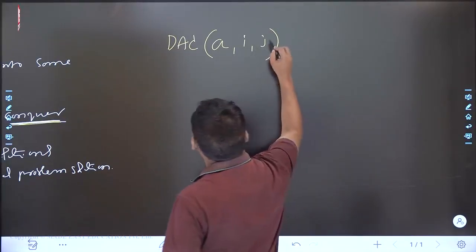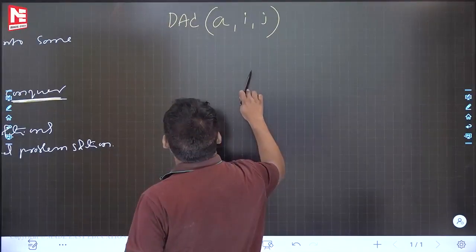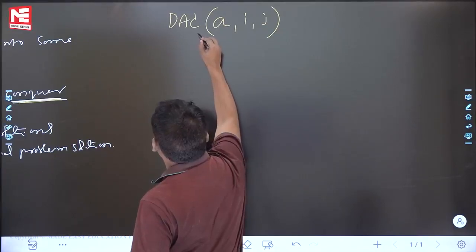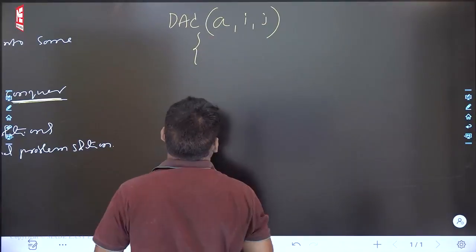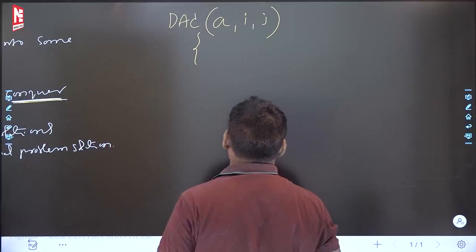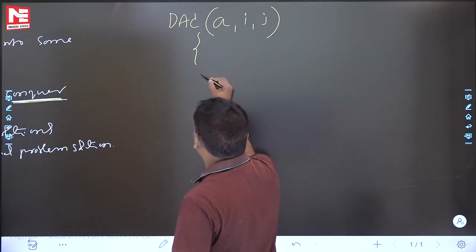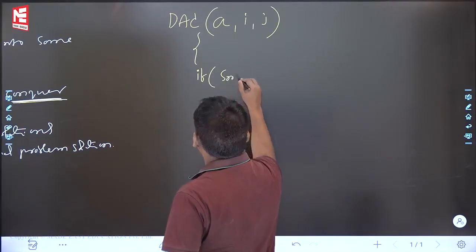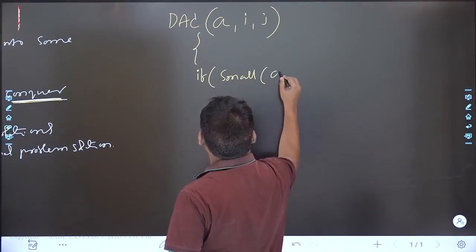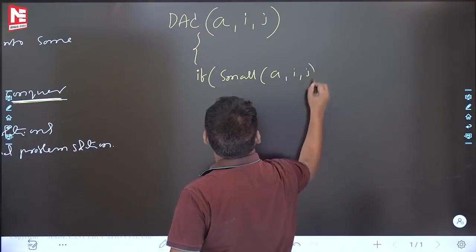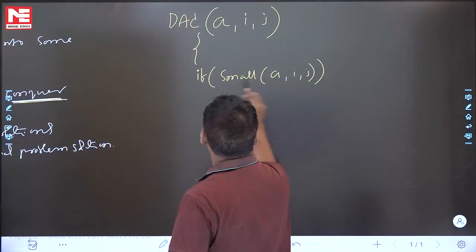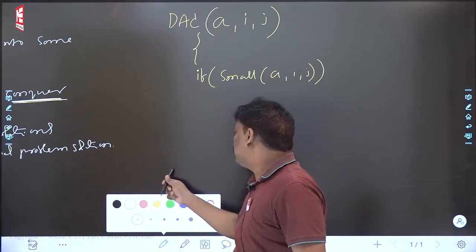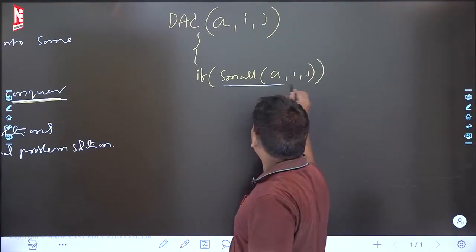There is an array which contains I to j elements. Using divide and conquer, I want to sort that array. See the first step now. If small of A, I comma j. What is the meaning? There is one function, small.